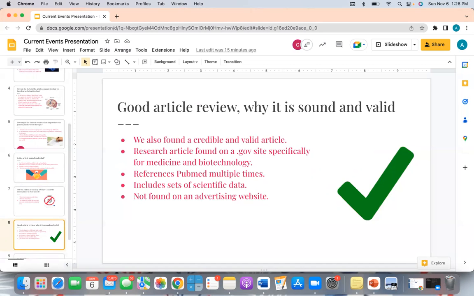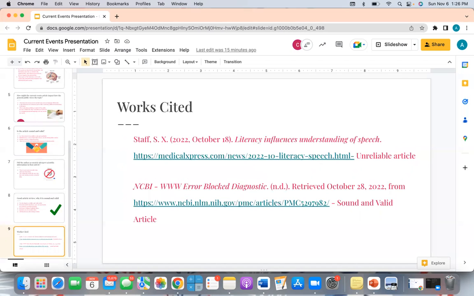reviewing. And here's our works cited page.